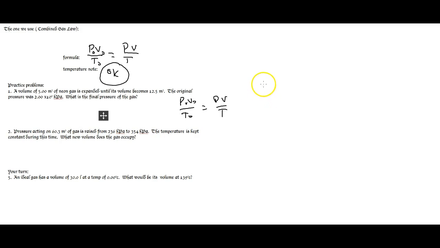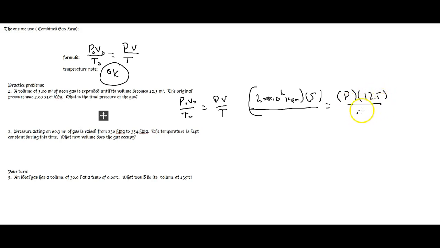My initial pressure was 2.00 times 10 to the 6 kilopascals. My initial volume was 5. And now I'm missing temperature. We'll go back to temperatures in a second. Pressure at the end, I don't know, but it's what I'm looking for. It's okay, I don't know that. My volume is 12.5. And again, what about my temperature at the end?